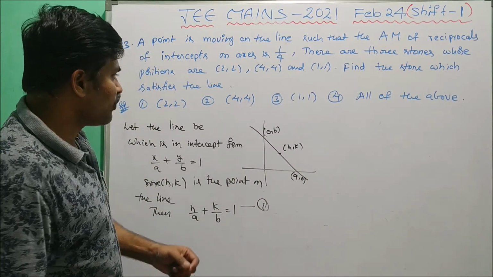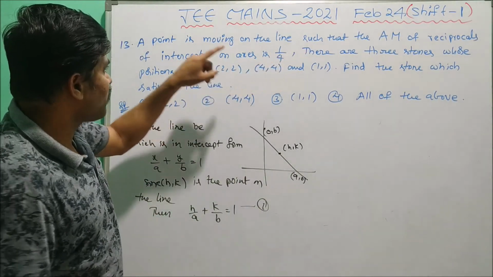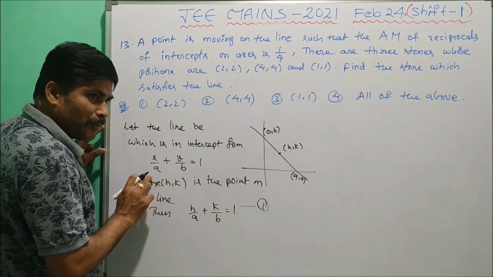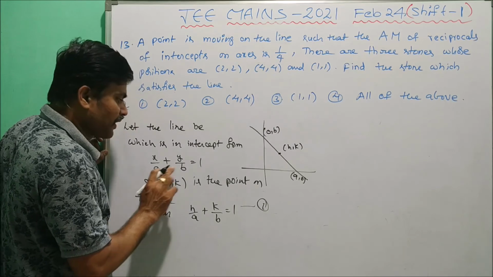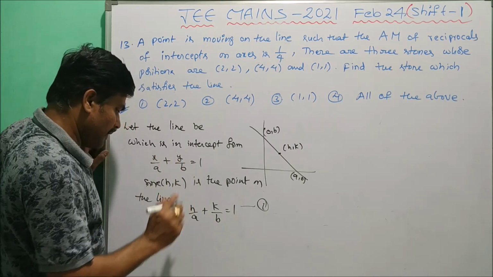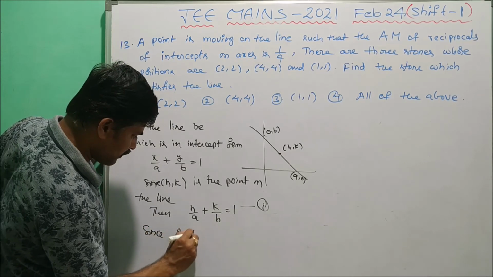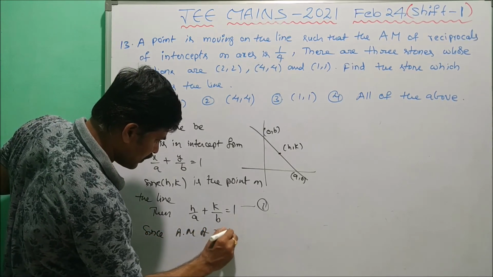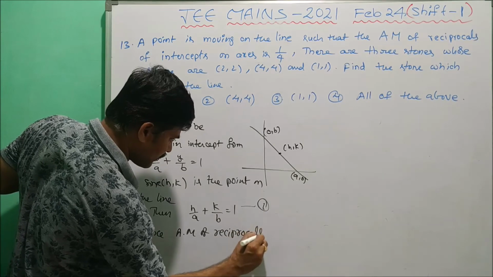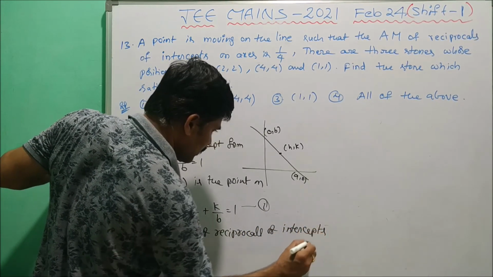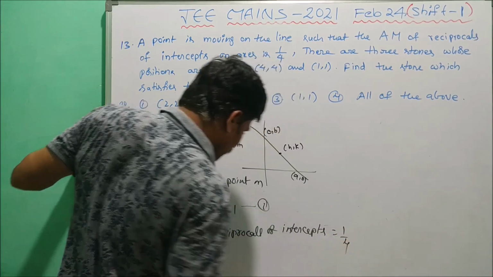Now clearly we have to observe the arithmetic mean of reciprocals. Here the reciprocal of a is 1 by a, the reciprocal of b is 1 by b. Since the arithmetic mean of reciprocals of intercepts is given, that is 1 by 4.